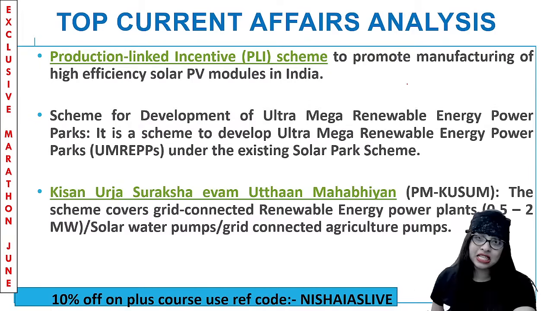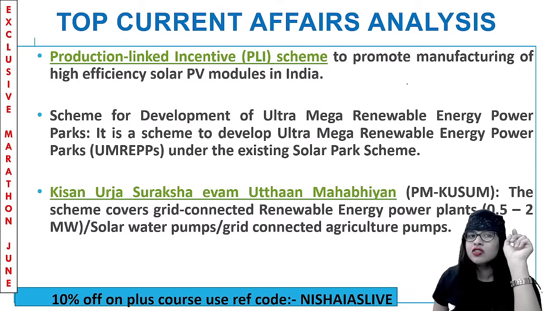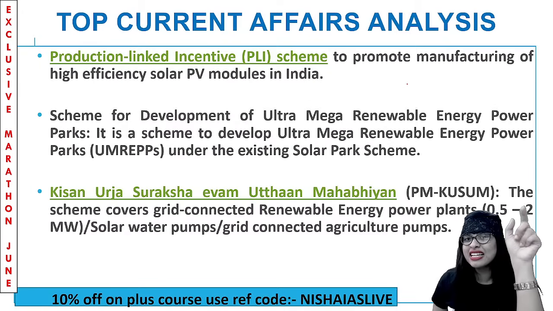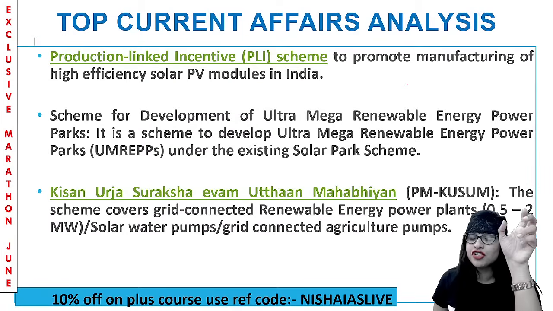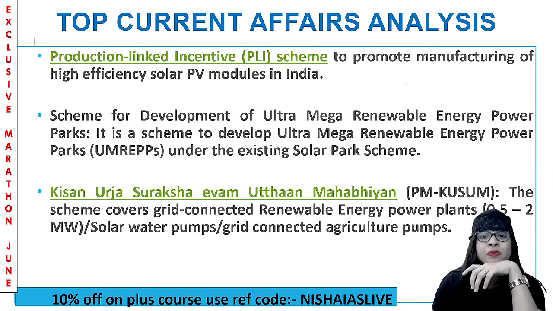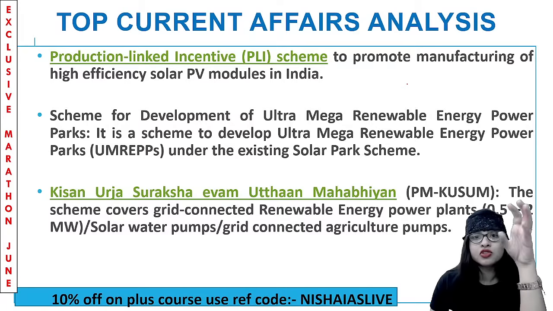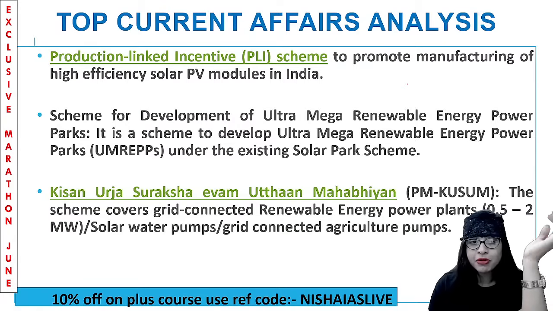The next is the PLI scheme. Even for solar, the government has come up with a production linked incentive scheme. Why? Because they want to promote manufacturing of high efficiency solar photovoltaic (PV) modules in India. Today, this is the third or fourth time I'm repeating the topic called PLI, which means it's a very, very important topic. It is spread across approximately 13 sectors. Clear?